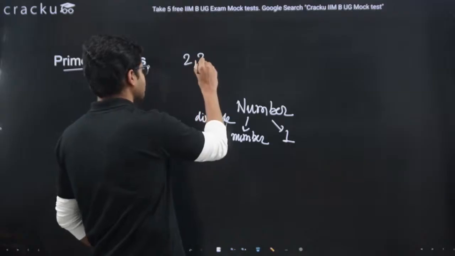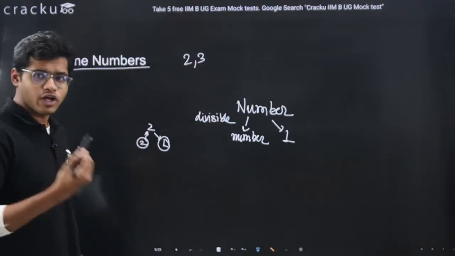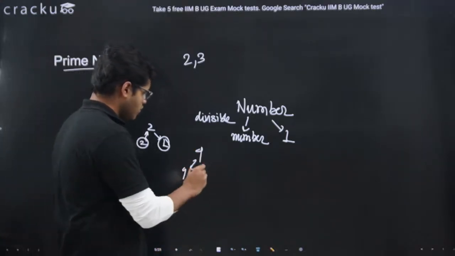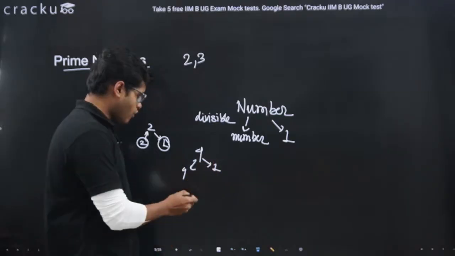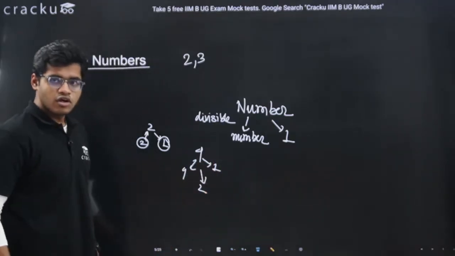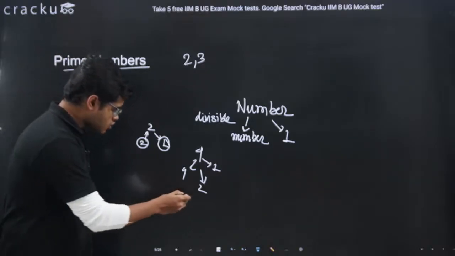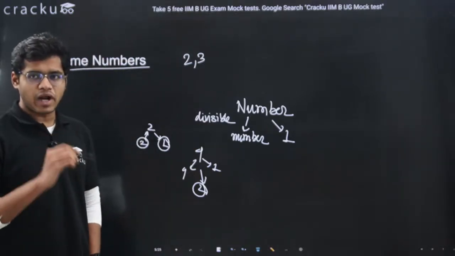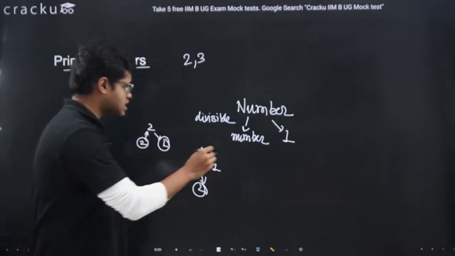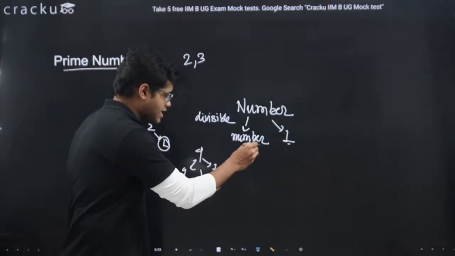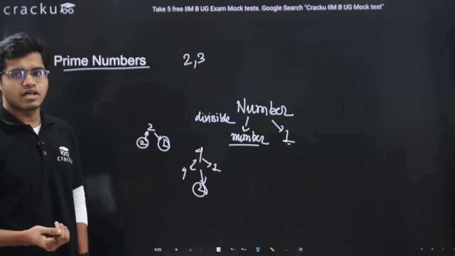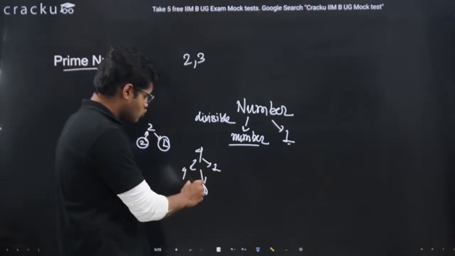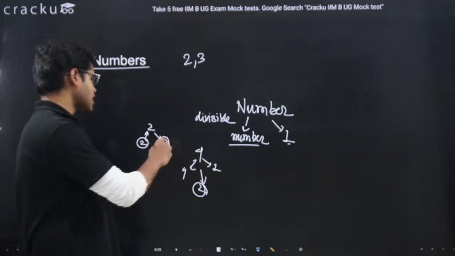Then I can say 3. Then comes 4. Now, is 4 a prime number? 4 is divisible by 4 and by 1, but 4 is also divisible by 2. Since 4 is also divisible by 2, this criteria is not being satisfied. The condition for a prime number is that it has to be divisible by 1 and that number only. There can't be any other number which divides it. Here 2 is dividing 4, so we will reject 4.